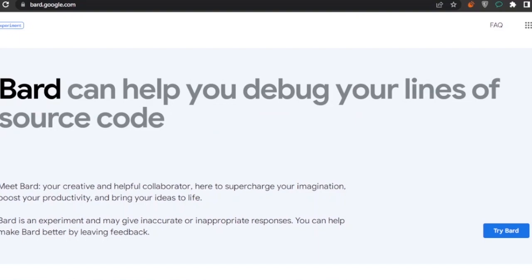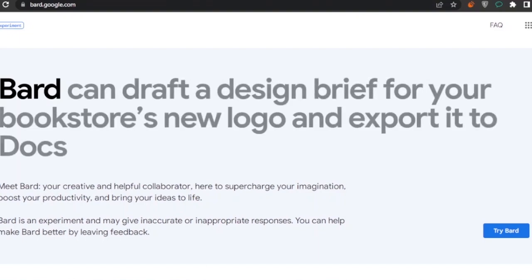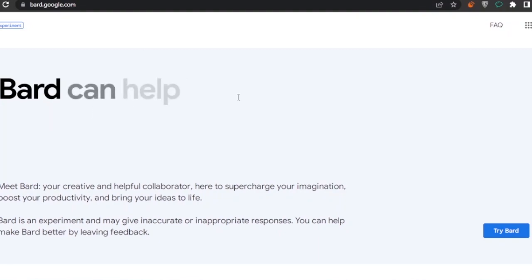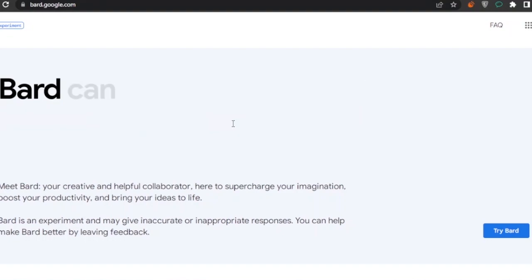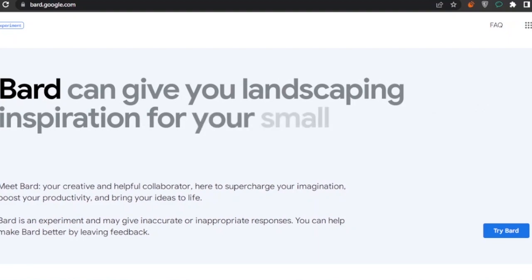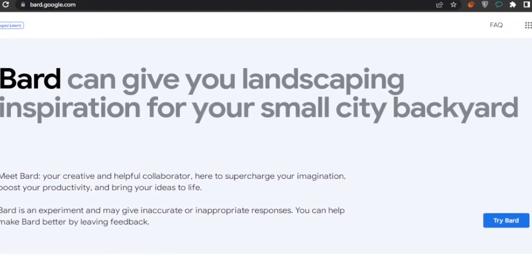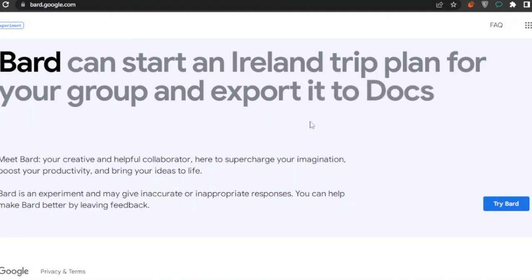As you can see, I have bard.google.com open in my browser, and you can see here that Bard can draft a design for you. Bard can help you explain to your kids why the sky is blue. Bard can write some lyrics for your heartbreak anthem titled Lovesick. So these are all the things that Bard can do. Landscape inspiration, an island trip plan for a group, and export it to Docs.